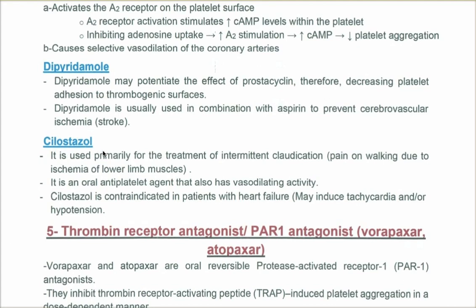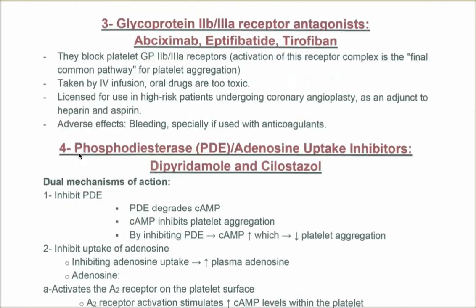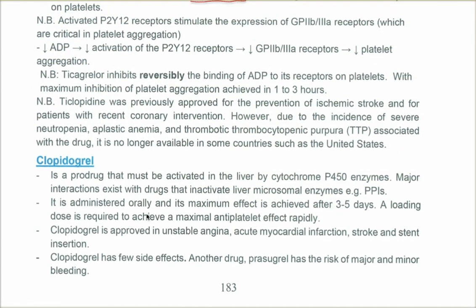Cilostazol is used in intermittent claudication. It's a vasodilator. It's taken orally, and it is contraindicated in heart failure. So the two C's are used orally: cilostazol and clopidogrel.